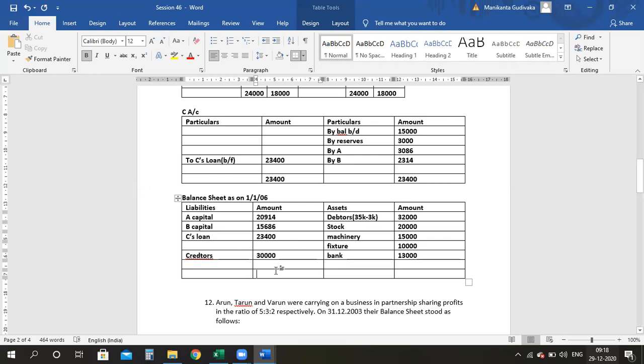How much is the liability side and asset side? Ma'am, asset side it's 90,000. Okay, liability side also it will come to 90,000. Good. Over. Any doubts, anyone? So here we end the problem on retirement.